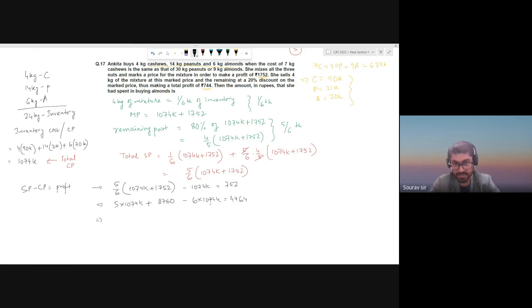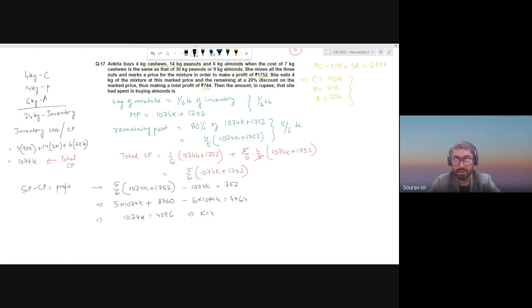So 6 times 1074K minus 5 times 1074K will just be 1074K. And 8760 minus 4464 will give you 4296. All right, so when you divide this, you're gonna get K equal to 4.